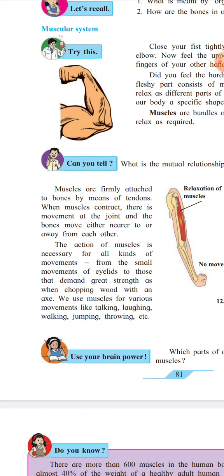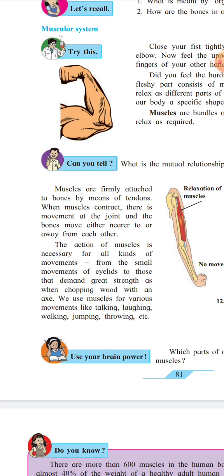Then, which parts of our body are made only of muscles? No, muscles of different organs are not identical. Some are voluntary, some are involuntary.